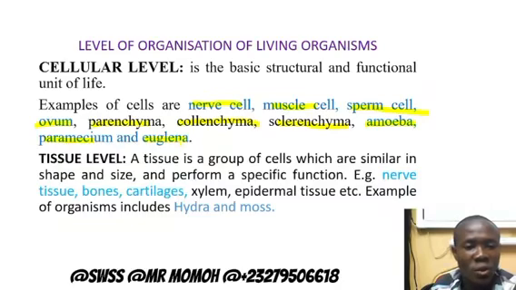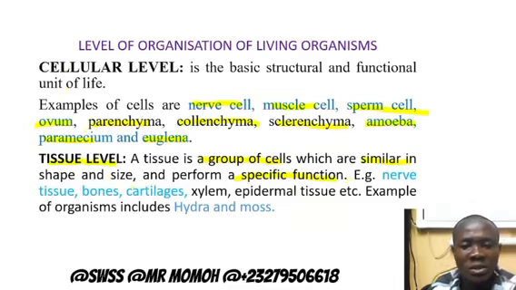Next is the tissue level. Tissue is a group of cells, but mind you, there are certain things you need to note. One is what? A group of cells. And these cells are what? Similar in shape and size. And they perform what? A specific function. Certain organisms are made up of many cells, but these cells are not aggregated to form tissue. In this case, they are still at the cellular level. For example, volvox is made up of many cells, but these cells are not aggregated to form tissue.